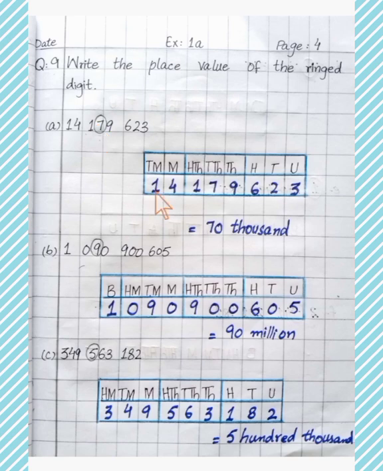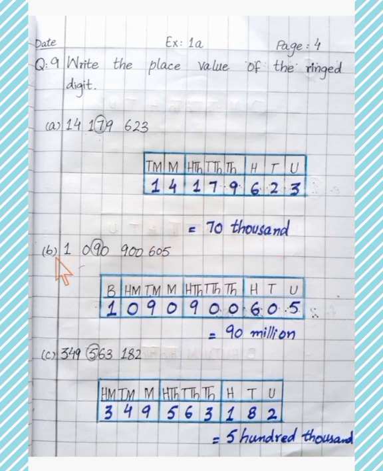First we place a number in a place value chart. The ringed digit is 7. How do we know the value of the ringed digit 7? 10,000. Then how do we write it? We write it like this: 70,000.